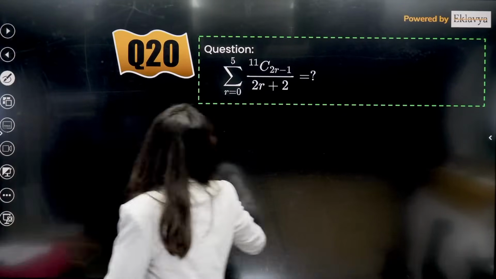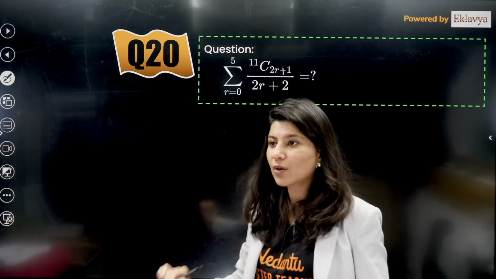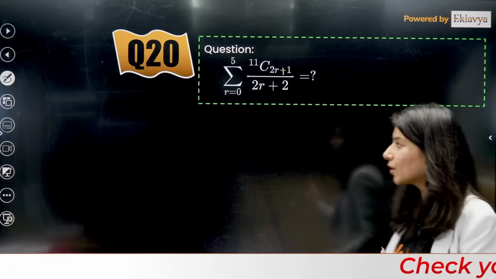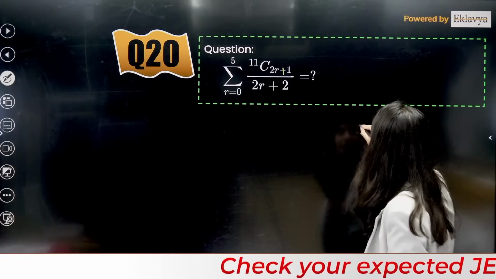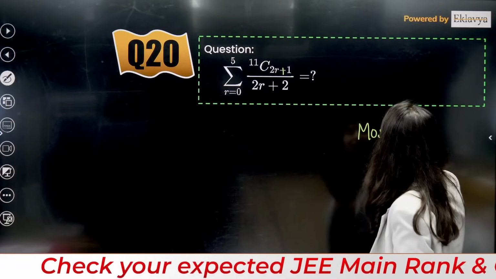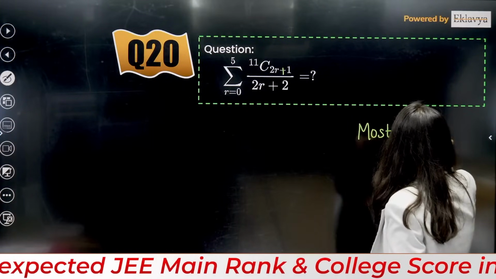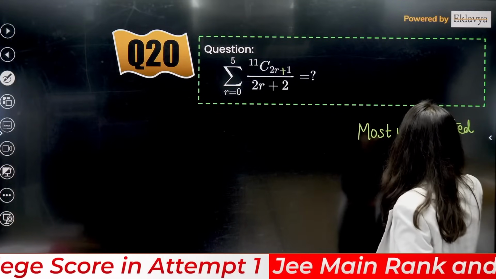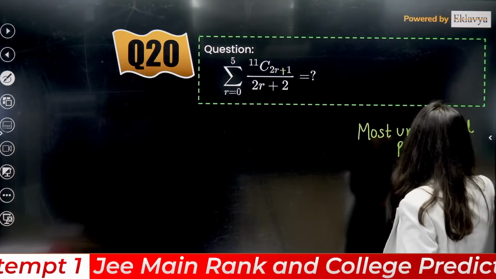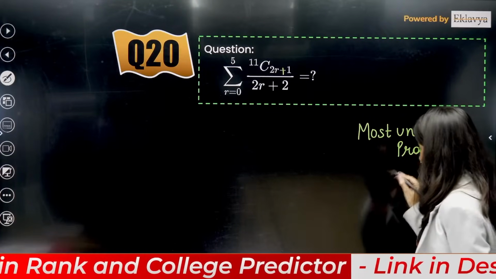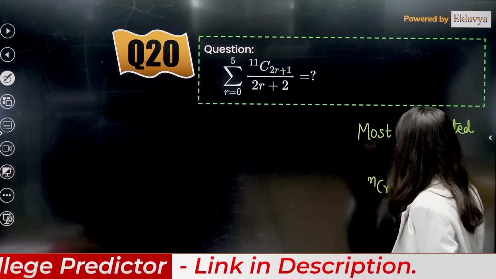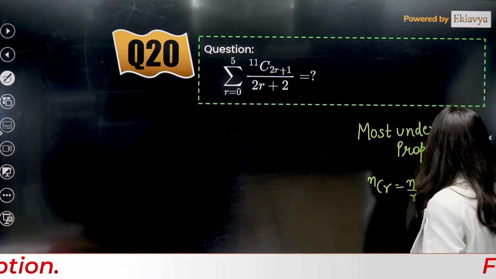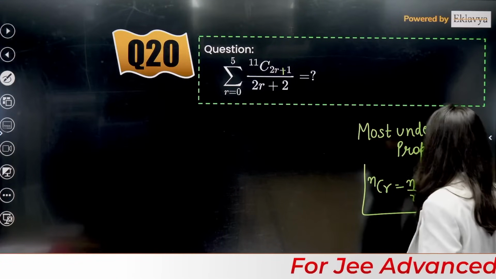Now another question from binomial theorem, because I was getting a lot of requests from binomial theorem. Very good question. I have told you also while teaching you binomial theorem. I call it most underrated property. What is this most underrated property? It says that NCR is equals to n upon r, n minus 1, CR minus 1. This is the most underrated property.